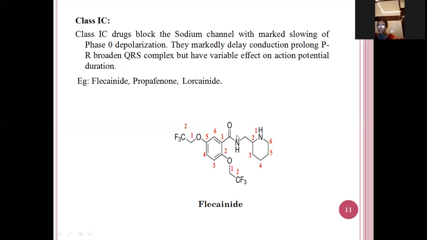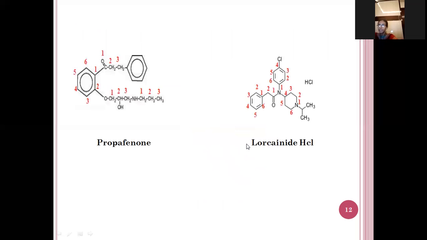See here, this is the benzamide. In the second and the fifth position, trifluoroethoxy is there, and here this is a methyl, and a piperidine structure is attached. Next, propafenone. The next drug name is propafenone.